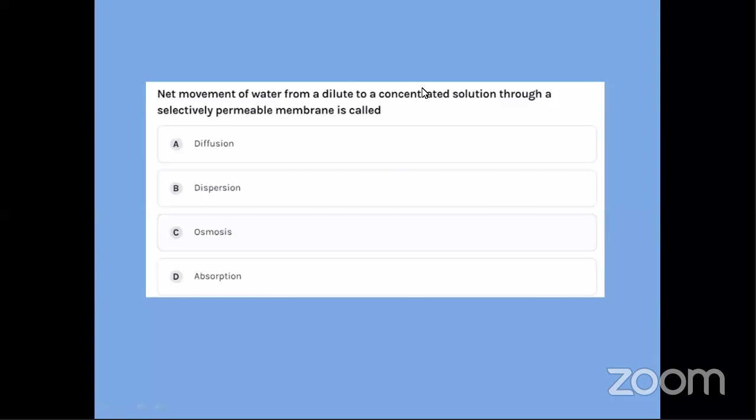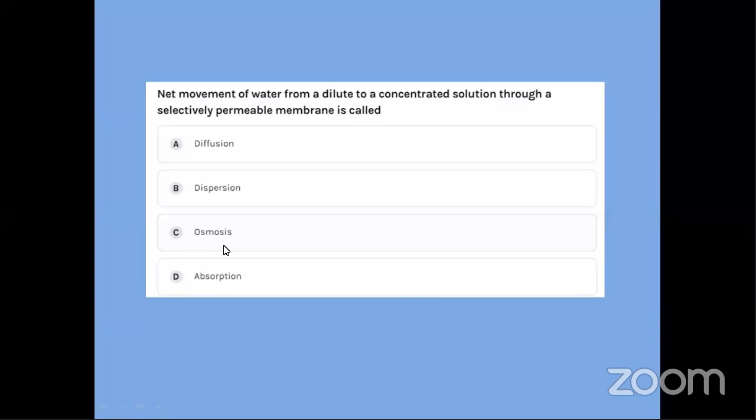The answers of a maximum of them are right. We have 19 of us in the session. Could you all answer the question? Okay. The answer is right. It is osmosis.